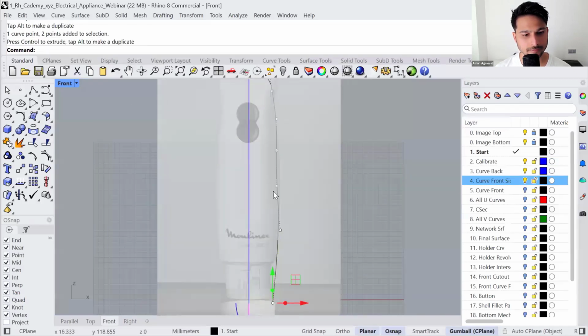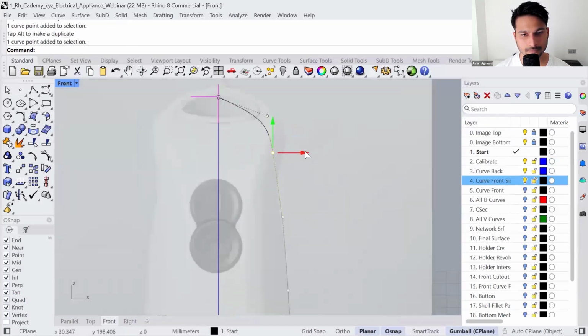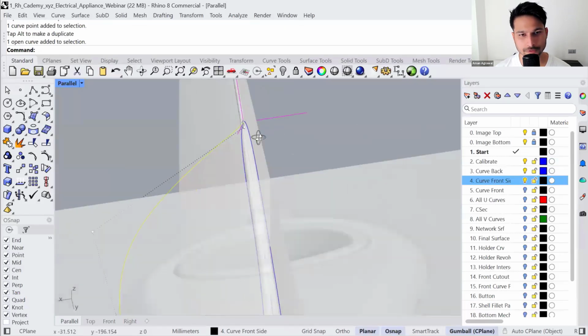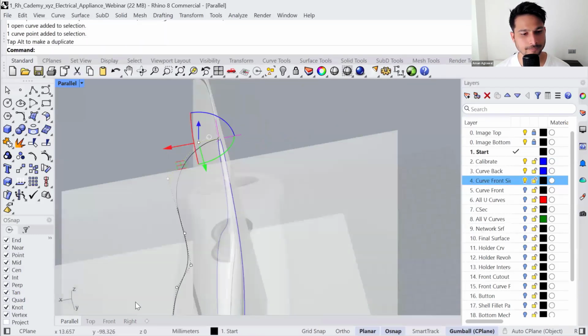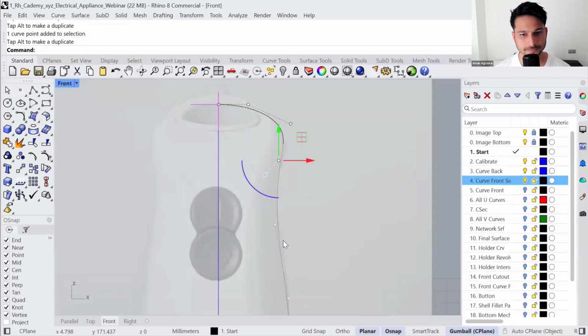Now it's time to define it from the front side. So you can move these points as per requirement. You also have to make sure that we maintain tangential continuity, just like as I showed you earlier with that line. So you can run the command match to match this to that. And now you can further calibrate it.